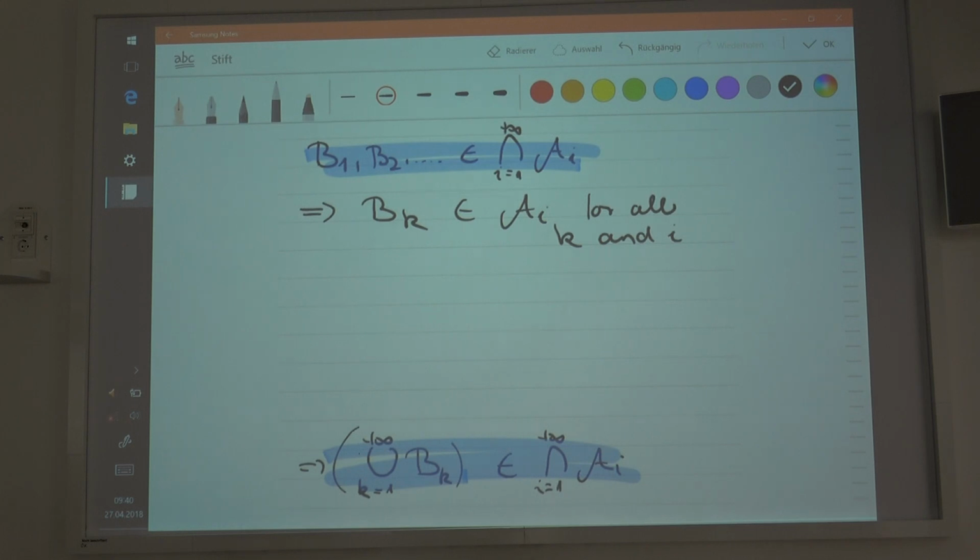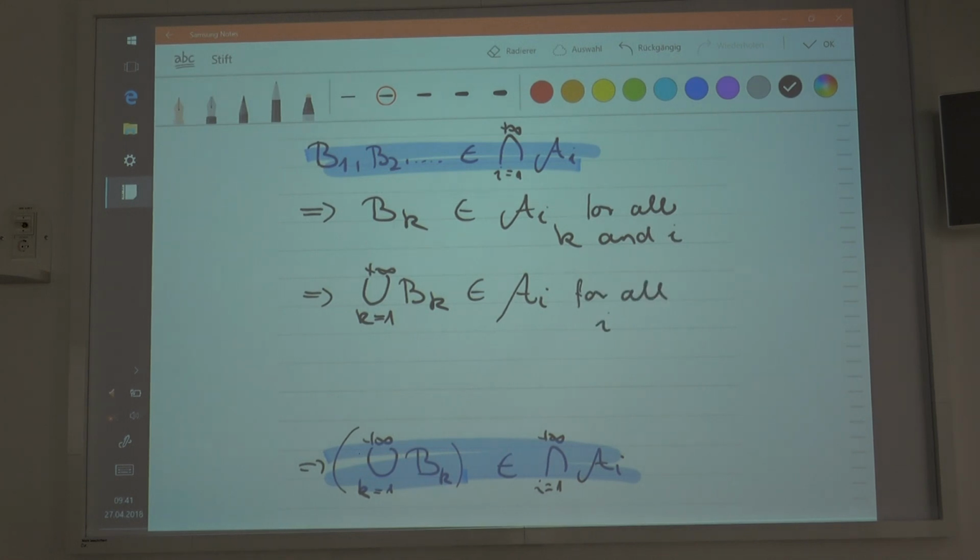Now if that's the case, then the countable union of these sets must also be in each and every sigma algebra of which the countable intersection of the sigma algebras consists.